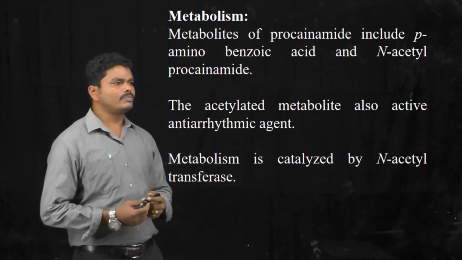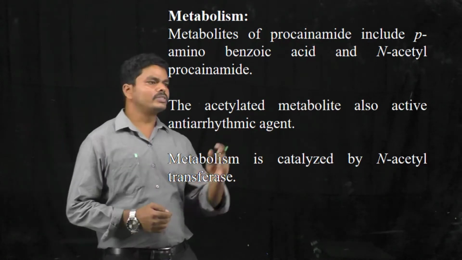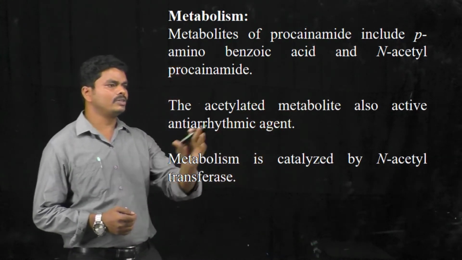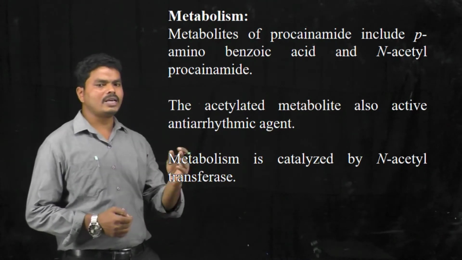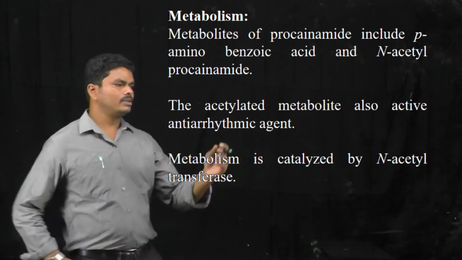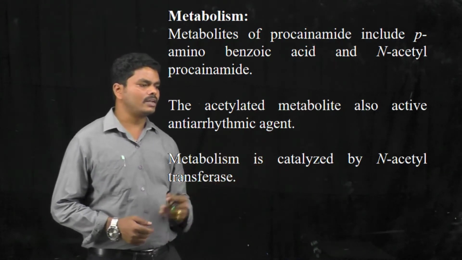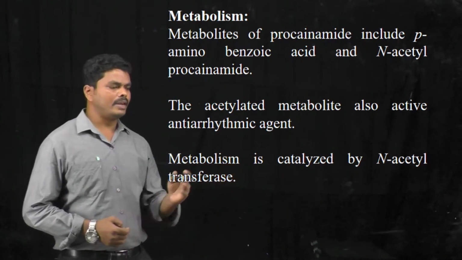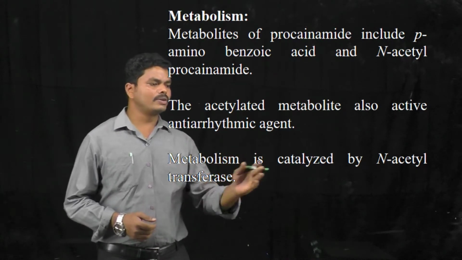This procainamide is subjected to metabolism and produces two types of acylated derivatives, like the para-aminobenzoic acid derivative and N-acetyl procainamide. These are the two metabolites obtained from procainamide, and the acylated metabolite, N-acetyl procainamide, is also an active antiarrhythmic agent. It is produced by the action of N-acetyl transferase: when procainamide is metabolized by N-acetyl transferase, it is converted into N-acetyl procainamide, an active antiarrhythmic agent.